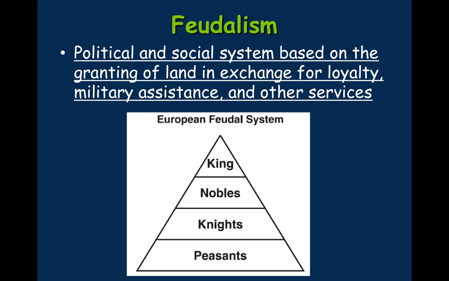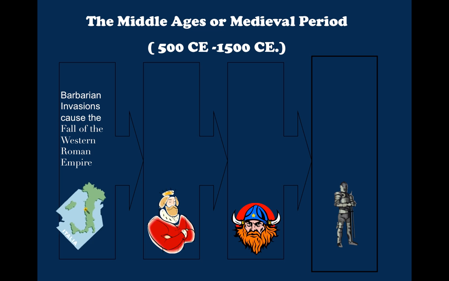The way of organising society this way is into a hierarchy, okay? A hierarchy of importance. Obviously, the king at the top has more power than the nobles underneath and the knights underneath them, and the least powerful group of all were the peasants. It worked on a system of exchange, like we talked about. So one group would exchange services to the group above them. For example, the peasants could exchange farming so that the knights would protect them. Okay, so that's how the system worked.